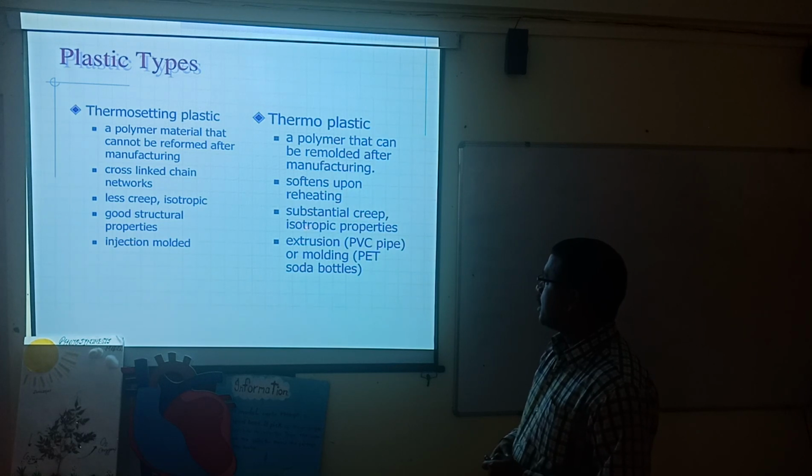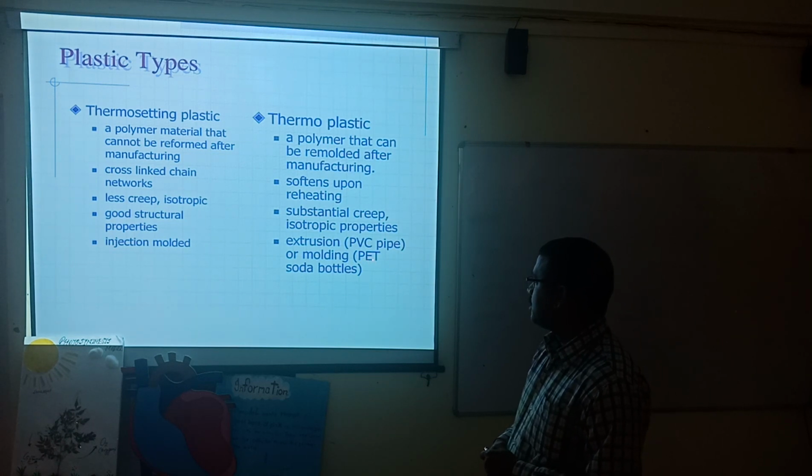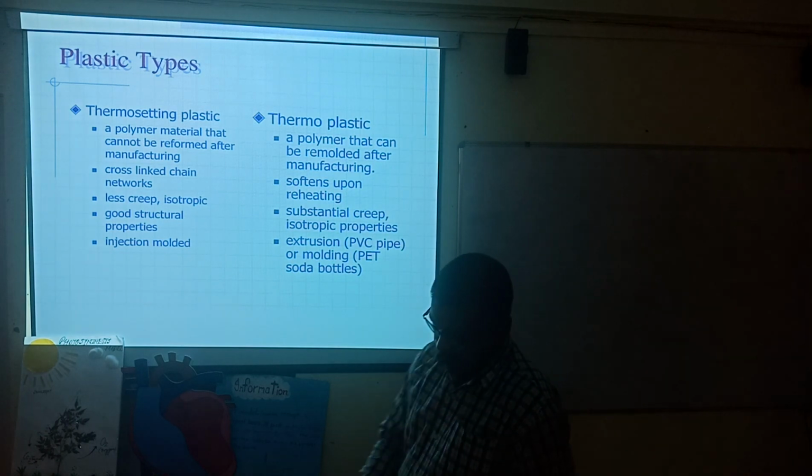They keep isotropic properties. Examples: PVC, polyvinyl chloride. This pipe is made up of this polymer. Or molding PET. PET is polyethylene terephthalate. It is a soda bottle. We call it a soda bottle.